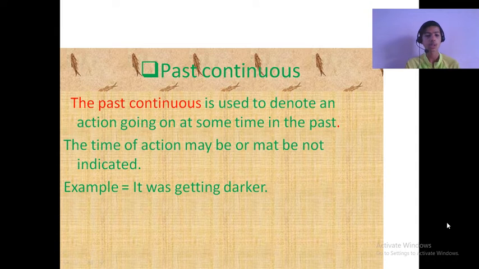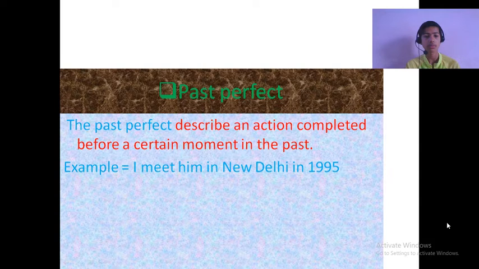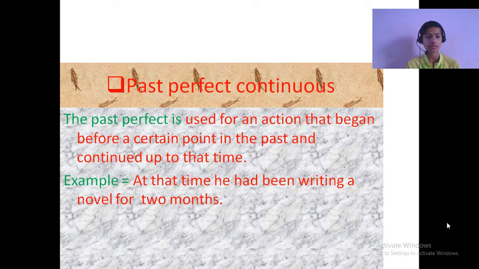Past continuous. The past continuous is used to denote an action going on at some time in the past. The time of action may or may not be indicated. Example: it was getting darker. Past perfect. The past perfect describes an action completed before a certain moment in the past. Example: I met him in New Delhi in 1995.